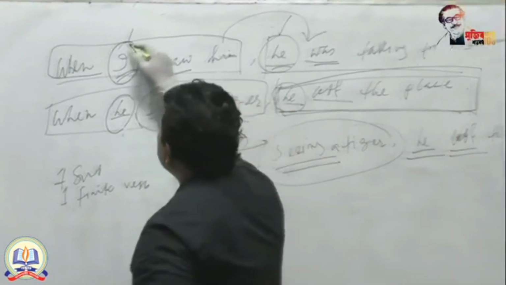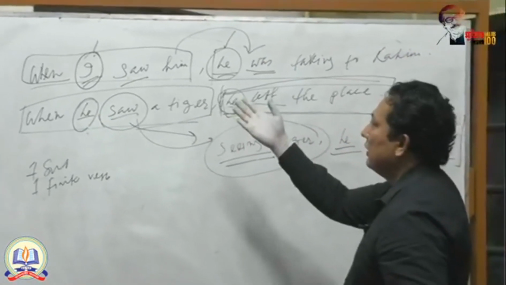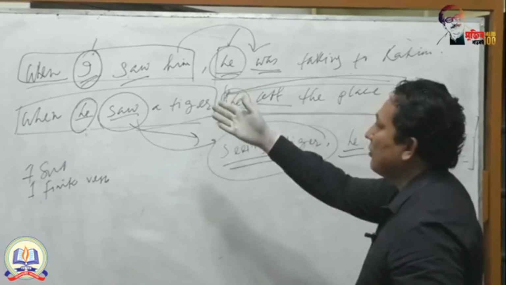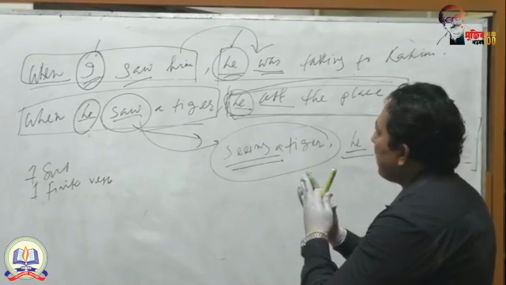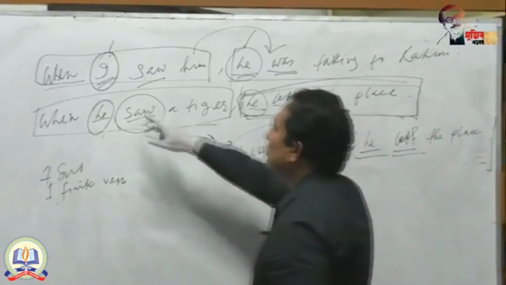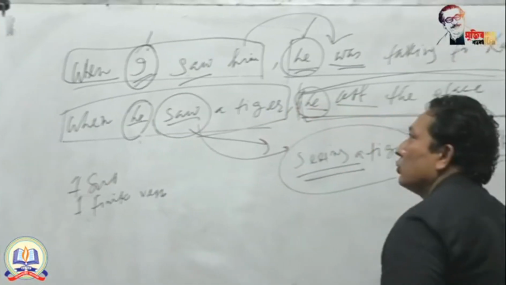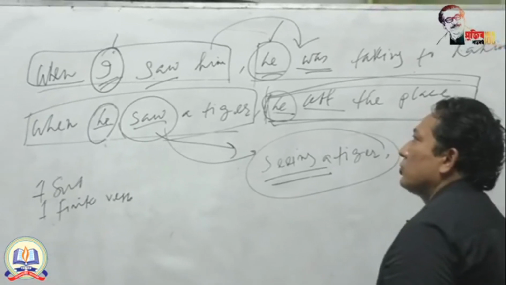What will you do here? Here you are not supposed to deduct any subject, because these two different actions are performed by two different persons. So you are not allowed to omit any subject from here. What will you do then? You can choose two ways.